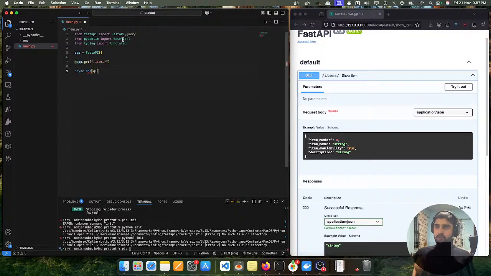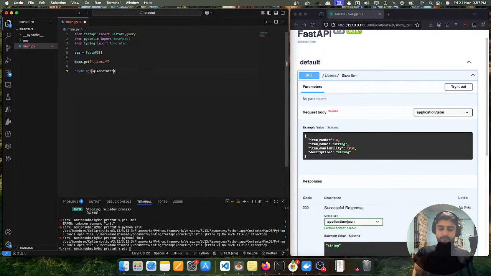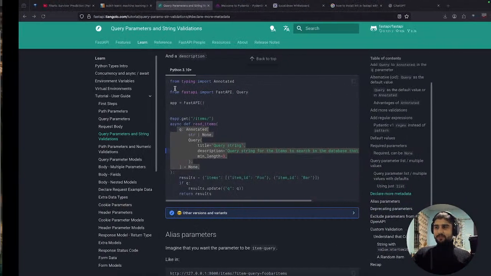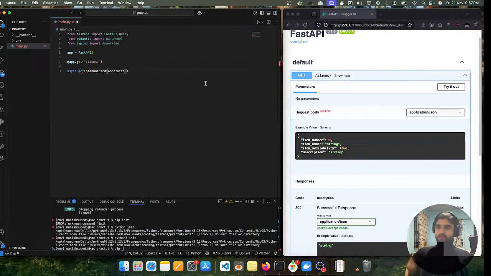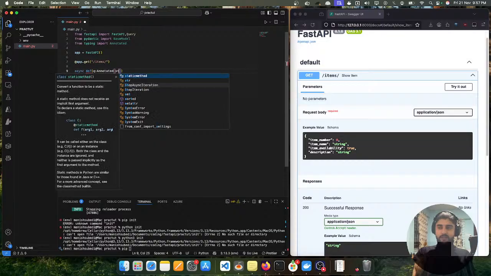We are not using it right now, but it is the pydantic base model, and FastAPI suggests we do this. It is good practice, and it depends on you, but for a good developer this thing is mandatory, I would say.